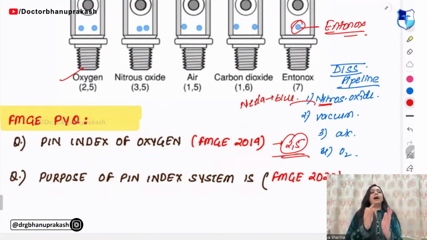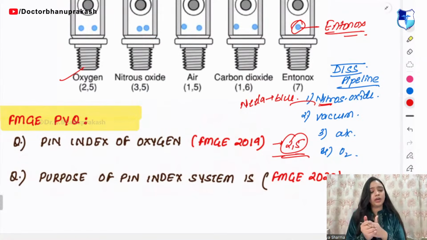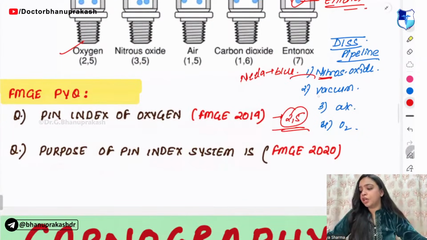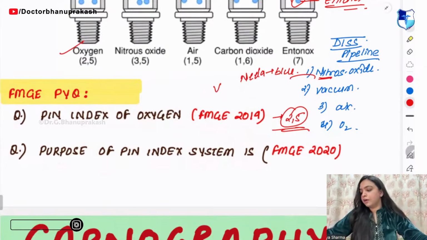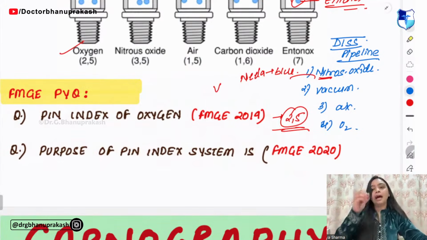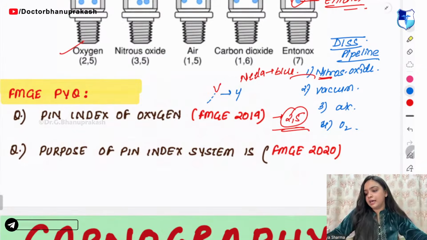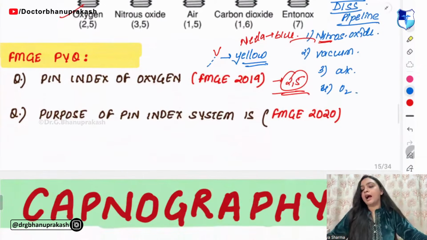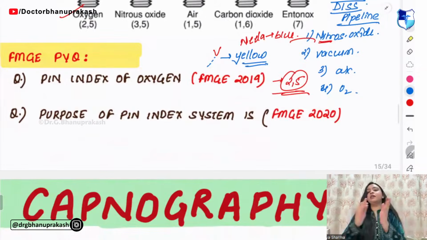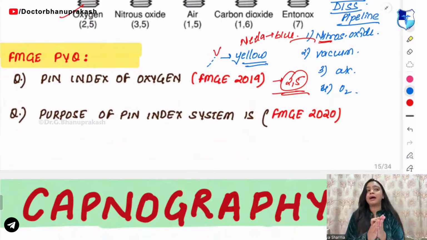Okay. Yeah, I'm teaching in both the languages, Hindi as well as in English. Next, vacuum. Vacuum का V जो है, when you write V, just try to draw one more line. So it will become like yellow. And yellow, yellow, dirty fellow, we have read in our PSM, biomedical waste management.